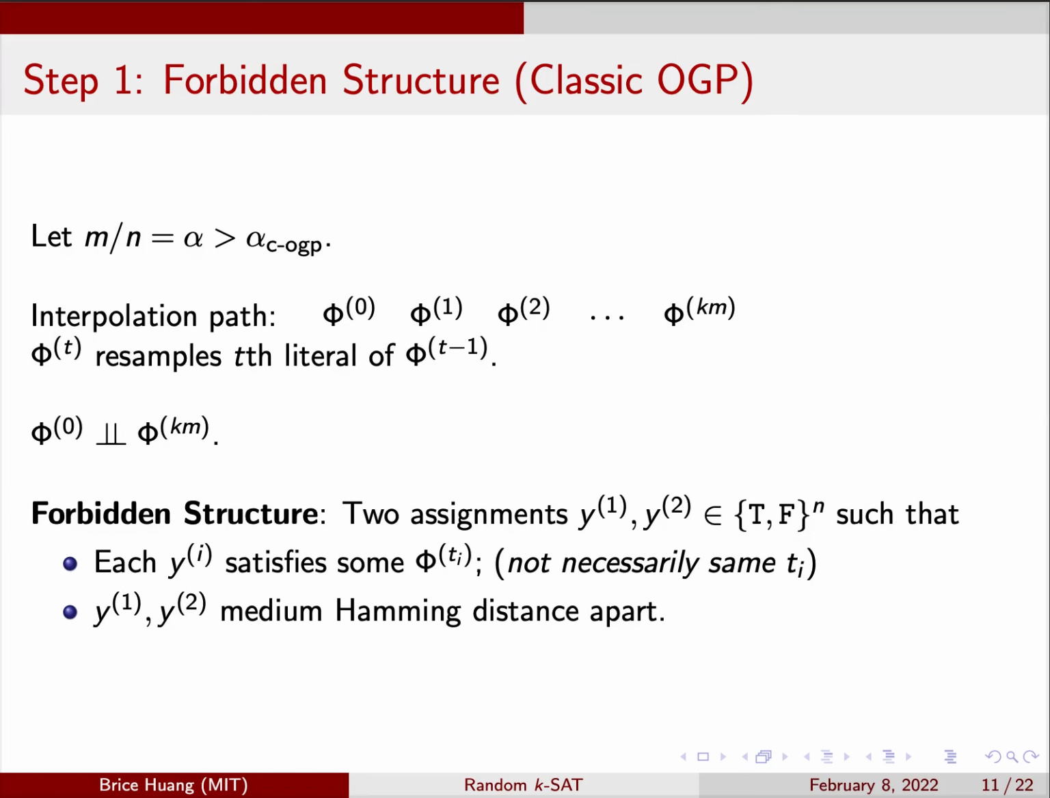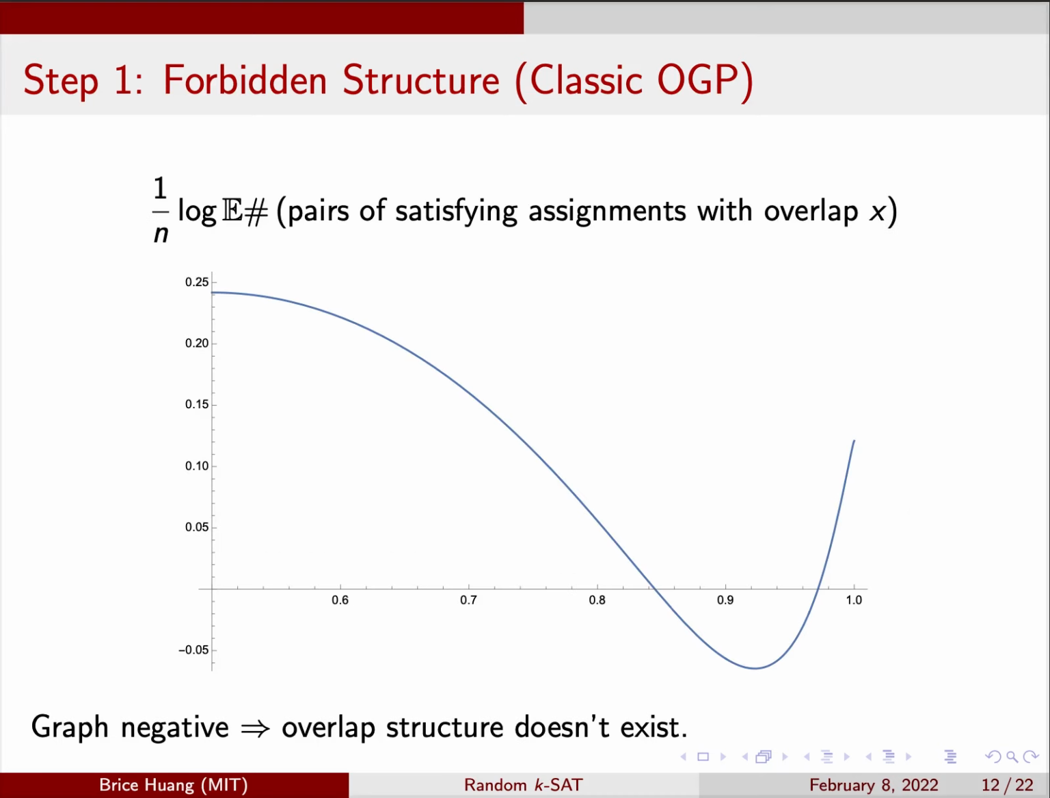We consider the following forbidden structure. Two assignments, each satisfying some phi in the interpolation, not necessarily the same one, a medium Hamming distance apart. Medium will mean some critical value that we'll determine. We can prove this structure doesn't exist by a first moment argument. We can plot the log expected number of pairs of satisfying assignments at each overlap value, and we find that it looks like this. There's a dip in the middle where the plot is negative. At these overlap values, the expectation is exponentially small, so with high probability, these overlaps don't occur.